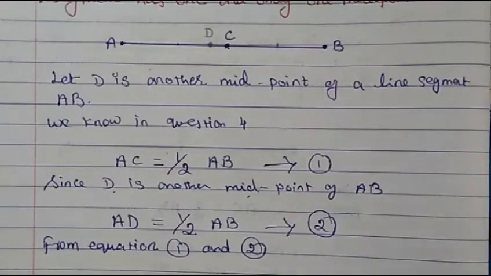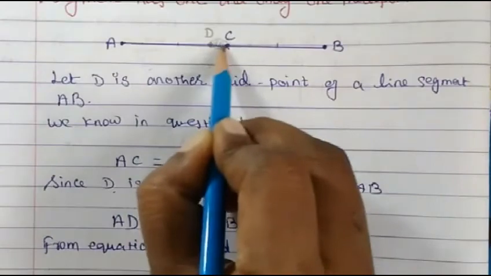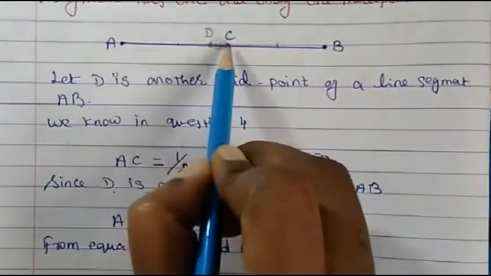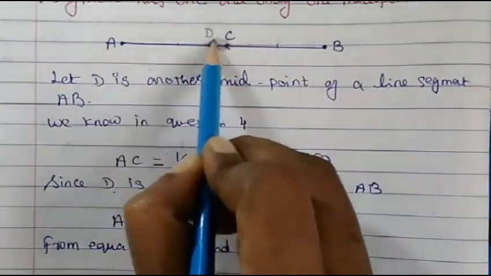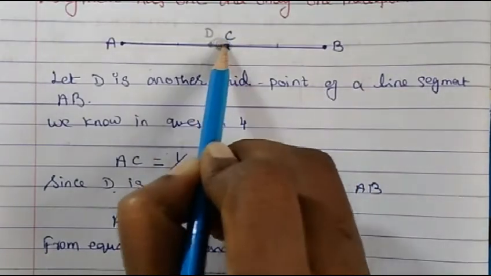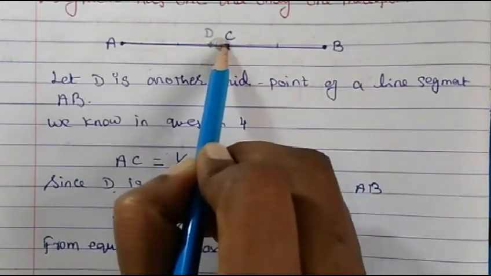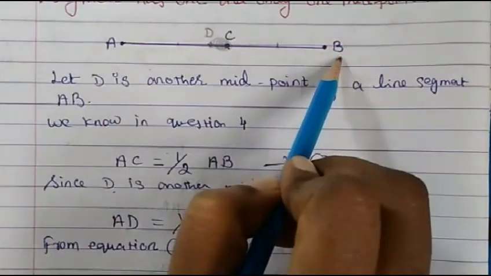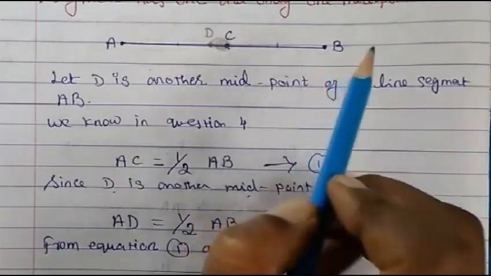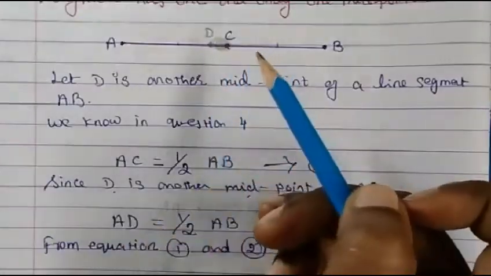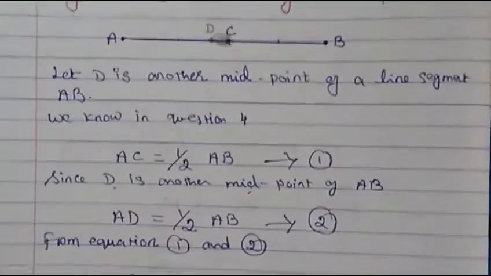So that means C and D should be together, together at one point. Then only you can say that's the midpoint of the AB line segment. So if it doesn't coincide, then there cannot be another midpoint.